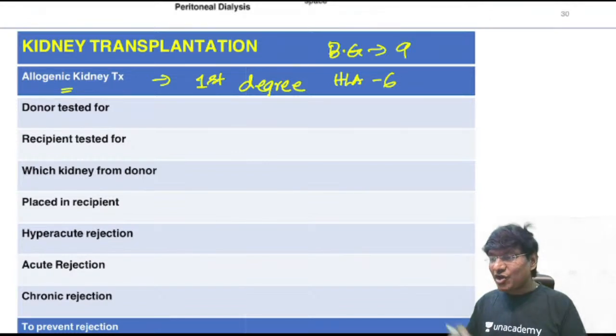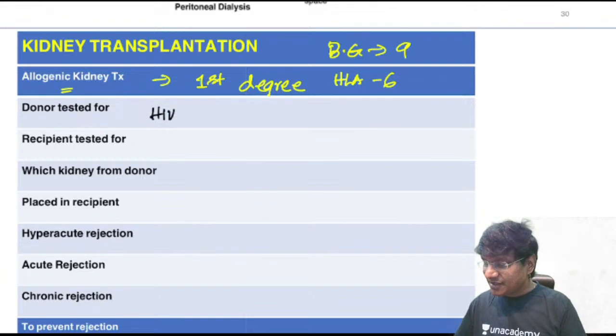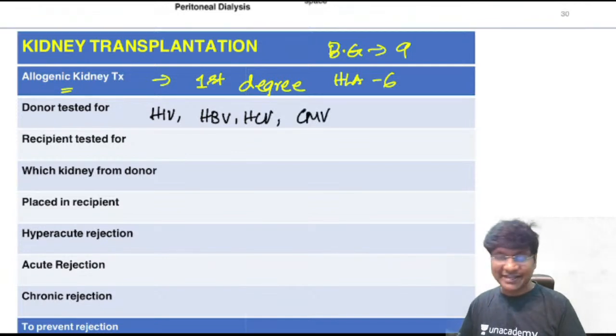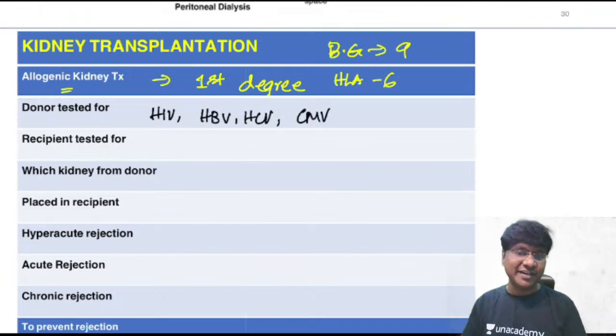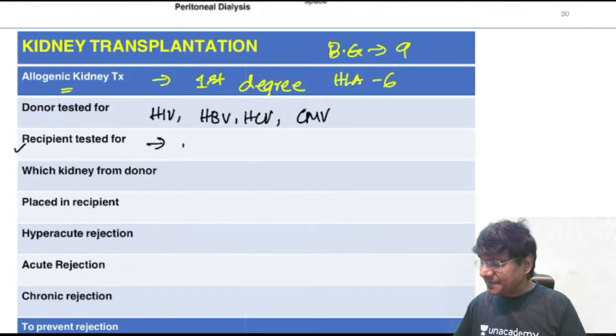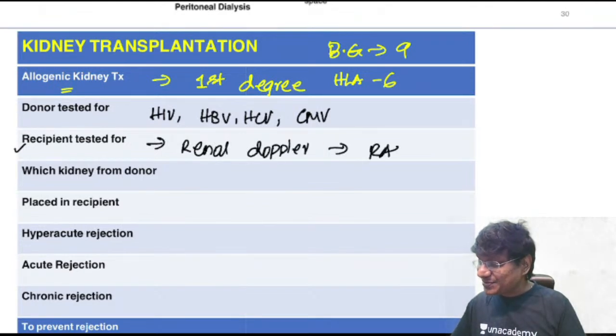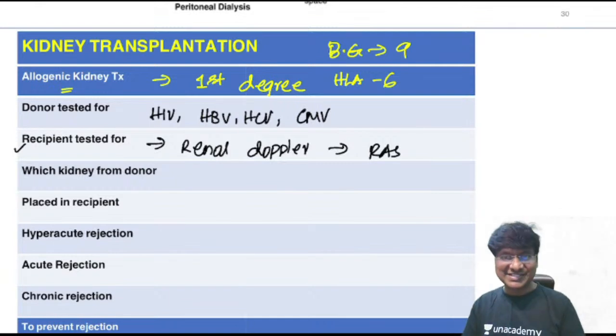Okay, and what all have to be tested in the donor? The donor has to be tested for HIV, all the viral infections, HBV, then HCV, and then cytomegalovirus. Donor has to be tested for all these infections. And what the recipient has to be tested for? The recipient has to undergo renal Doppler. What is the purpose of undergoing renal Doppler? That is mainly to rule out renal artery stenosis.